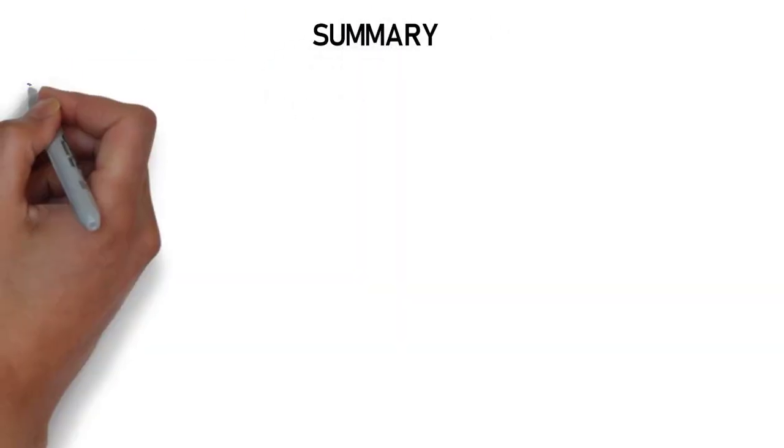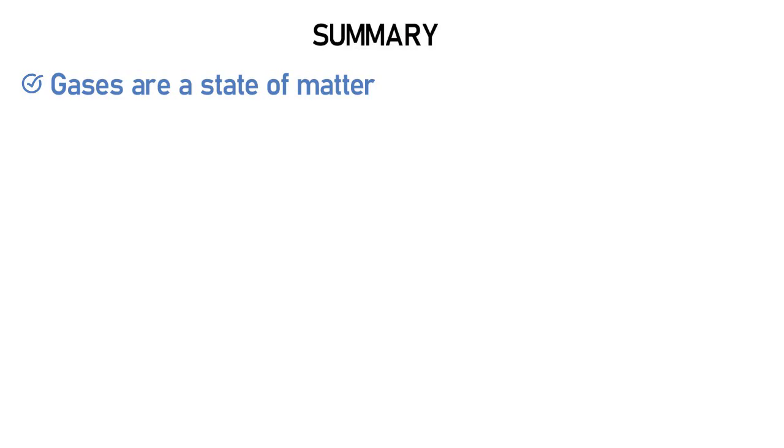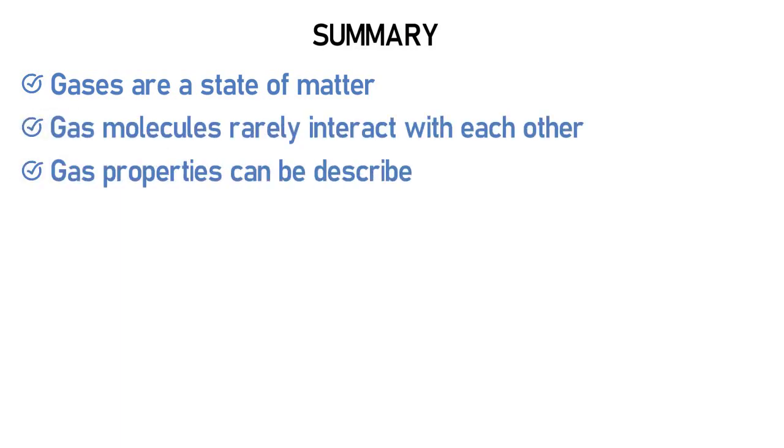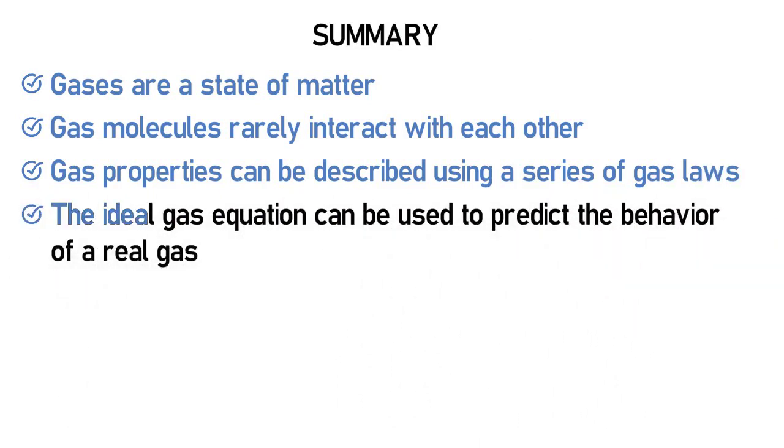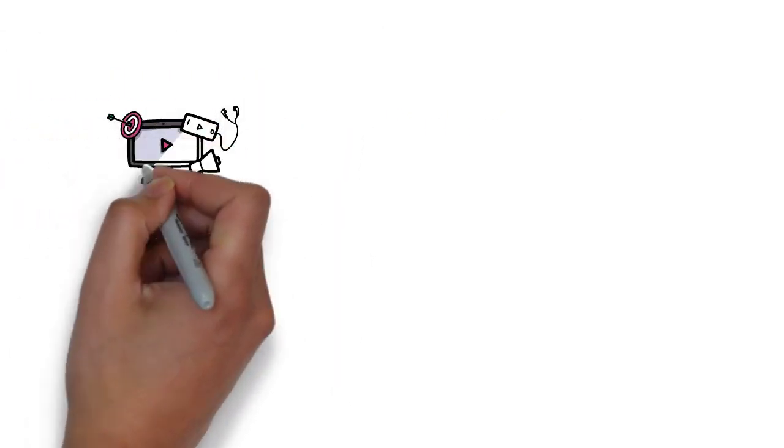In summary, gases are a state of matter. Gas molecules rarely interact with each other. Gas properties can be described using a series of gas laws, and the ideal gas equation can be used to predict the behavior of a real gas. In this video, we have gone over some of the properties of gases.